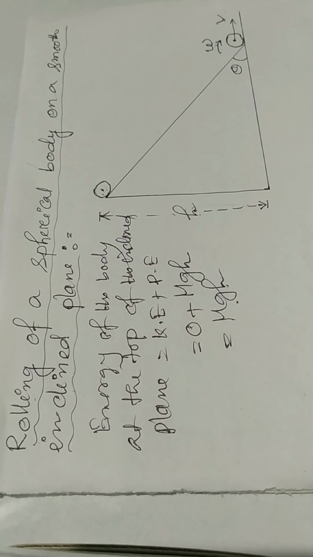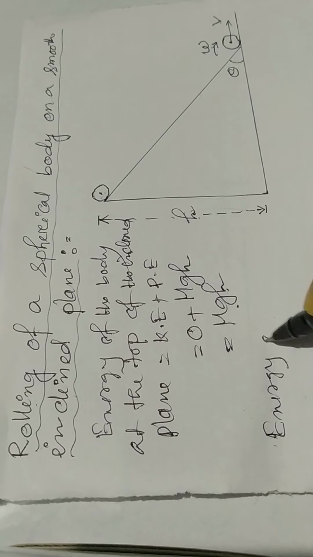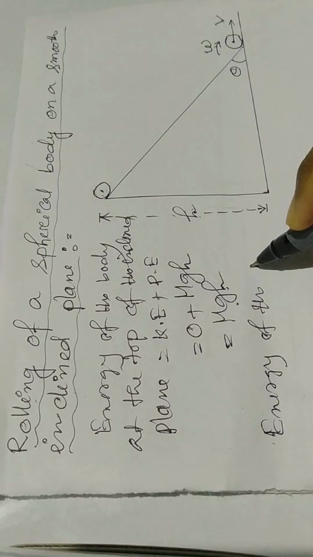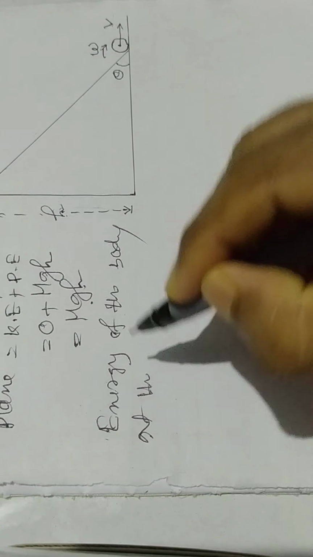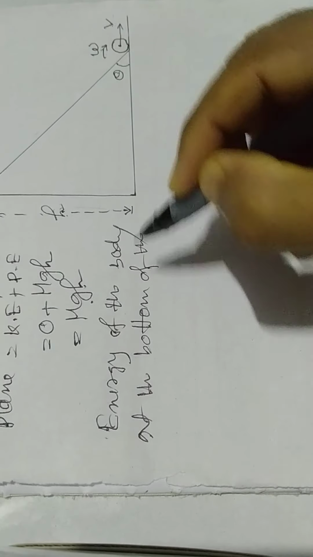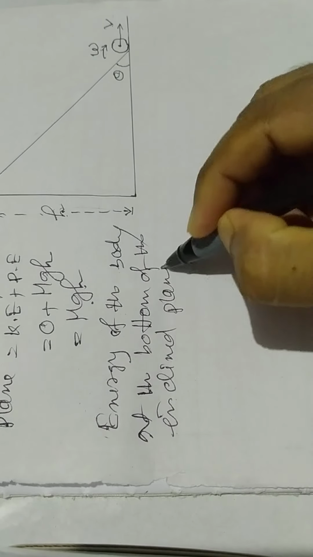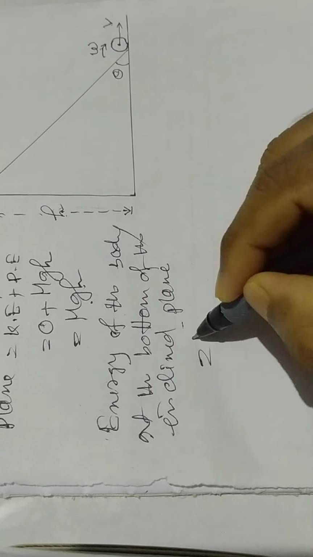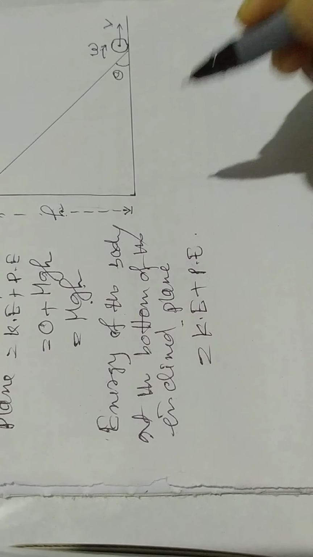Energy of the body when it reaches the bottom of the inclined plane is kinetic energy plus potential energy.